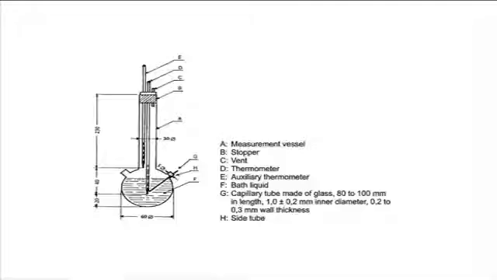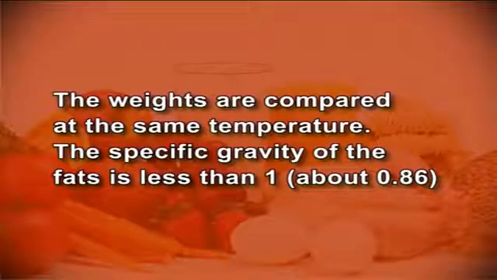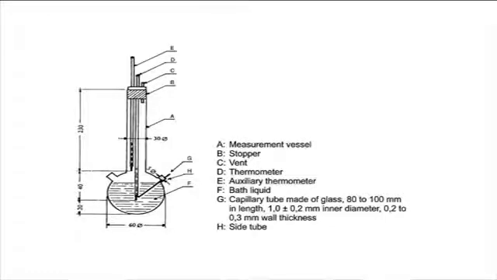The third physical property is specific gravity. The term specific gravity is used to denote the ratio between the weight of a substance and the weight of an equal volume of water. The weights are compared at the same temperature. The specific gravity of fats is less than 1, about 0.86, and therefore they float on the water surface. Solid fats are lighter than liquid fats. Oils spread on water to form thin layers.